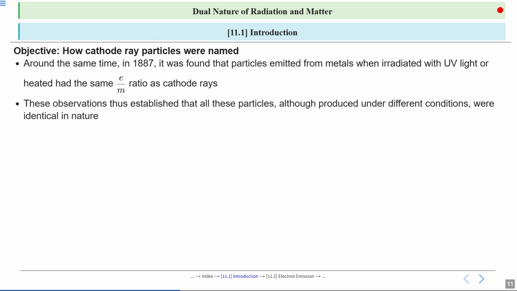These findings showed that no matter how the particles were produced, whether by light, heat, or electric discharge, they were identical in nature. This was a big clue that these particles were not just a curiosity of one experiment, but a universal component of all matter.